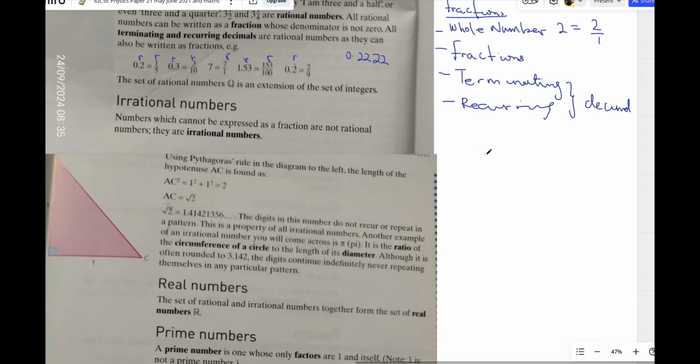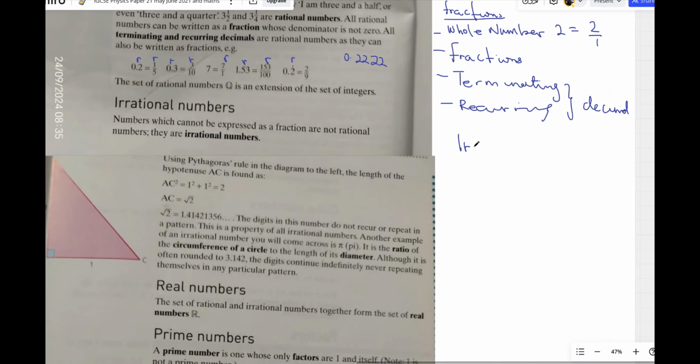Irrational numbers, on the other hand, are the opposite. Irrational numbers are numbers which cannot be expressed as fractions. Now let's give an example of an irrational number: the square root of numbers other than square numbers.